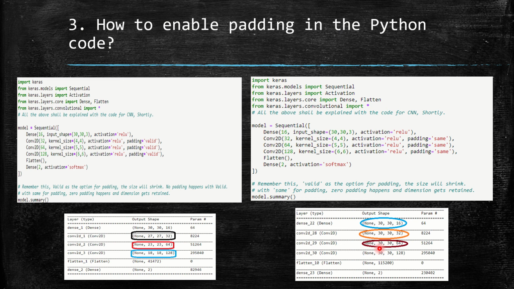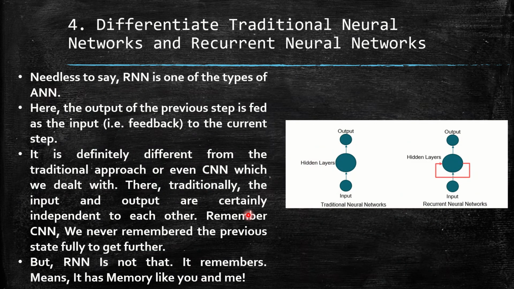If you want padding to be activated, if you want the size or dimension to be retained, you need to make padding as the same. If you want it to be shrunk, if you want no padding to happen, you need to make it valid. This is a very important question. Remember it.